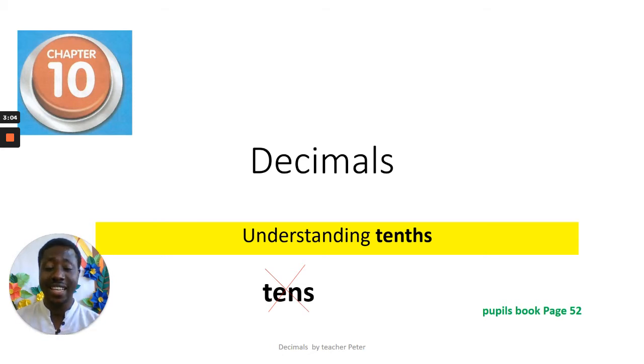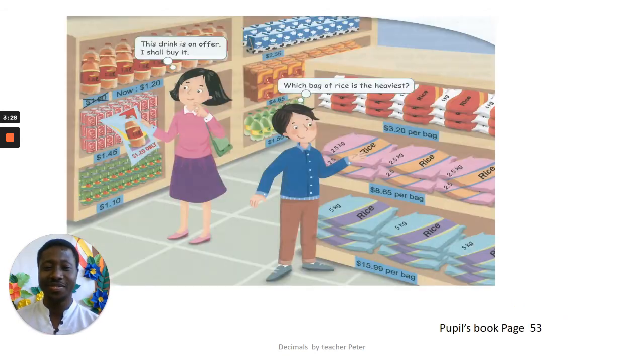That one is tens. I'm talking about the yellow one, tenths. Remember, not tens, we're talking about tenths. So you got your student book, your People's book, page 52. Let's dig in, chapter 10, and see.